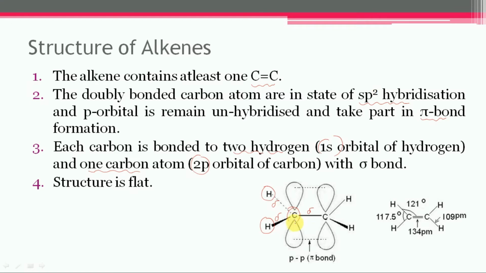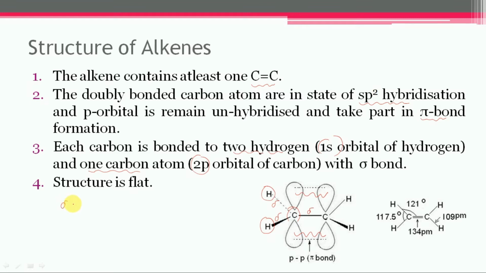Here each carbon has 1 unhybridized orbital, and these 2 unhybridized orbitals on the respective carbons take part in pi bond formation by sideways overlapping. So there is a carbon-carbon double bond between the 2 carbons, and it comprises 2 bonds.